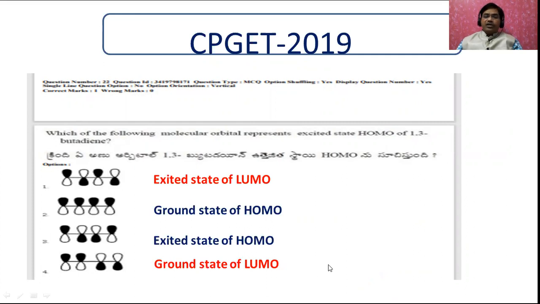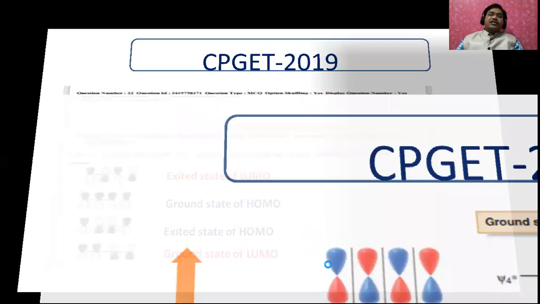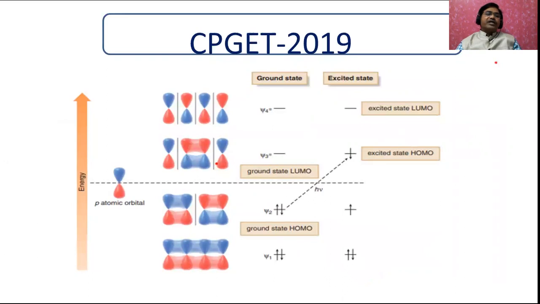Then how to remember this one? You try to practice this energy profile diagram so that you can identify. See, this is going to be the ground state of HOMO. This is going to be the ground state of LUMO, and this is going to be the excited state of HOMO, and this is going to be the excited state of LUMO.